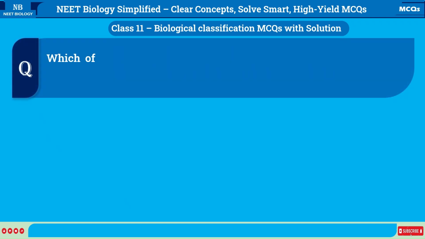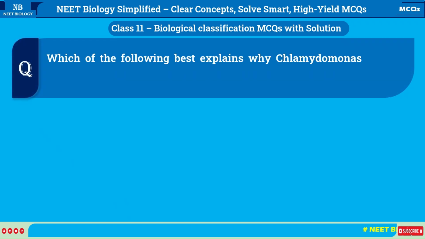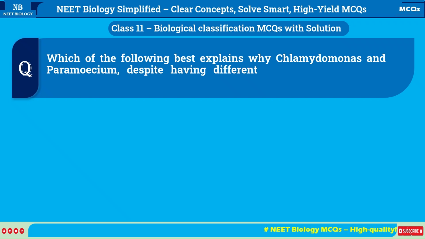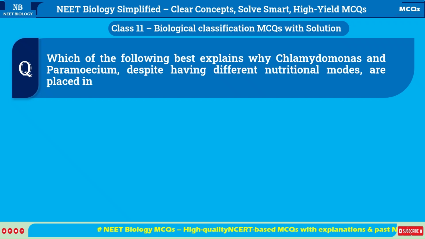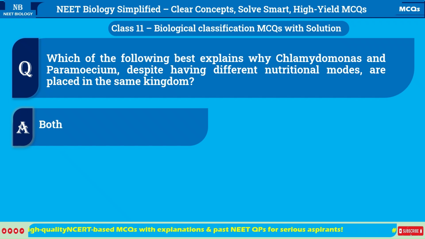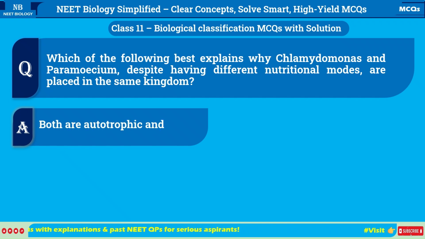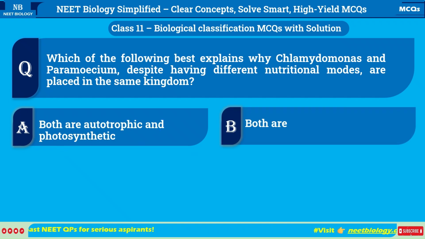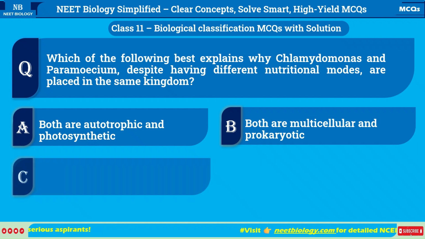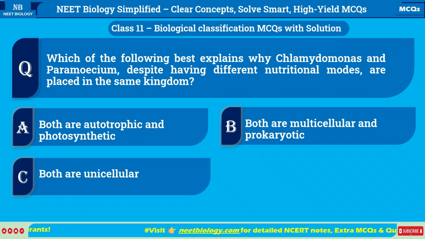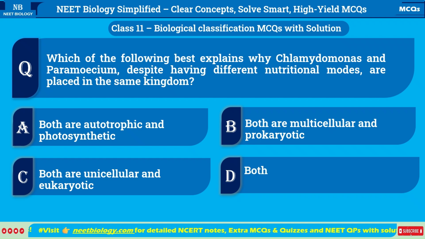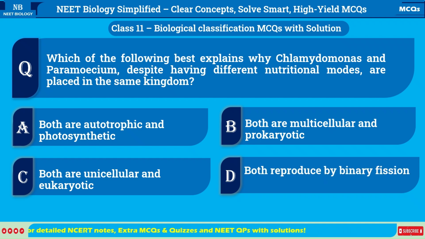Which of the following best explains why Chlamydomonas and Paramecium, despite having different nutritional modes, are placed in the same kingdom? A. Both are autotrophic and photosynthetic. B. Both are multicellular and prokaryotic. C. Both are unicellular and eukaryotic. D. Both reproduce by binary fission only.